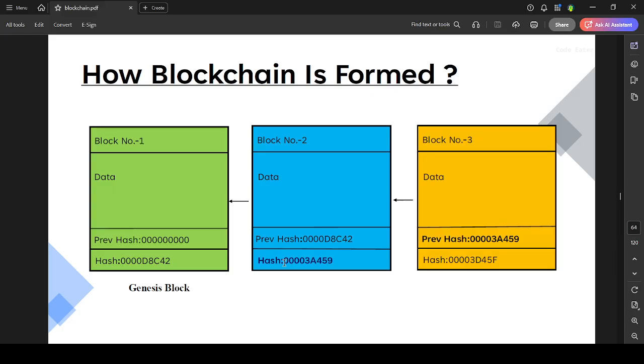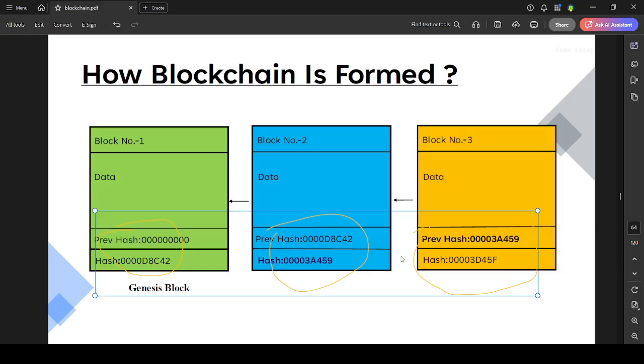Here we are using a term called block and chain, which means the chaining of blocks. It is a proof that you are part of the chain. First you should focus on this part, previous hash and hash. First we will understand this.